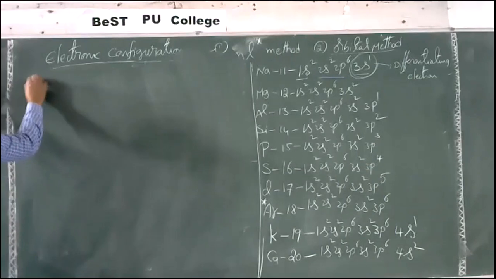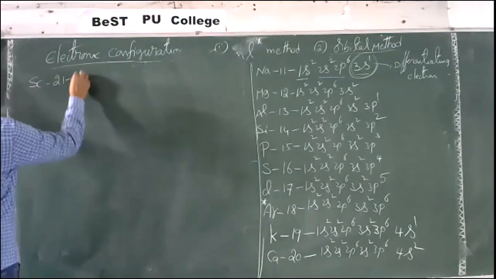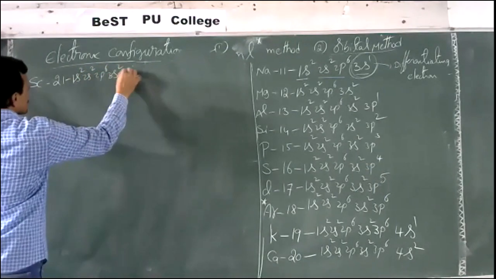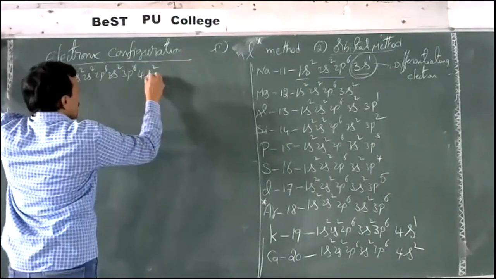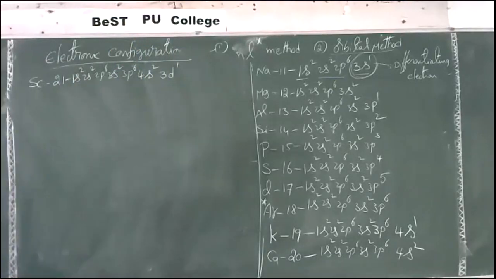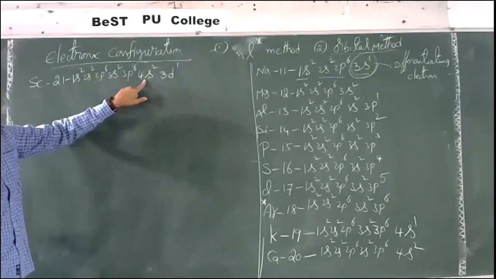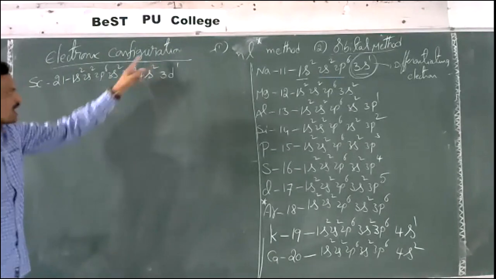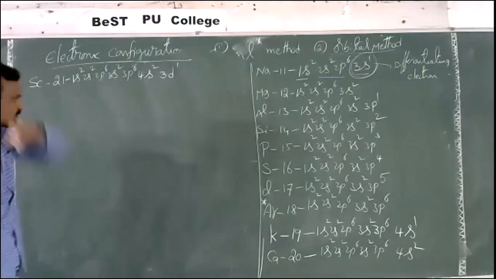Now scandium, atomic number 21: 1s2, 2s2, 2p6, 3s2, 3p6, 4s2. After 3p, electrons enter into 4s, not 3d. 4s can accommodate only 2 electrons. After 4s, electrons enter into the 3d orbitals, 3d1, and so on.